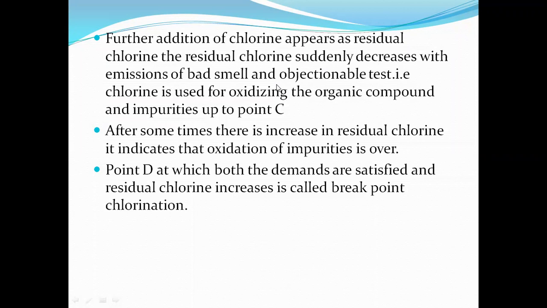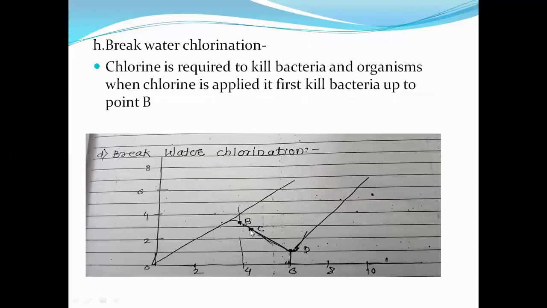After the point B, the chlorine appears as a residual chlorine, and this residual chlorine gives the bad smell to the water, and then it gives the objectionable taste to the water. Then chlorine is used for oxidizing the organic compound and impurities up to point C. Then after giving the bad smell and objectionable taste, the chlorine is going to oxidize the organic compound and impurities up to point C. Now see the graph up to this point C. See the cursor up to this point C. Chlorine is used for oxidizing the organic compound and impurities.